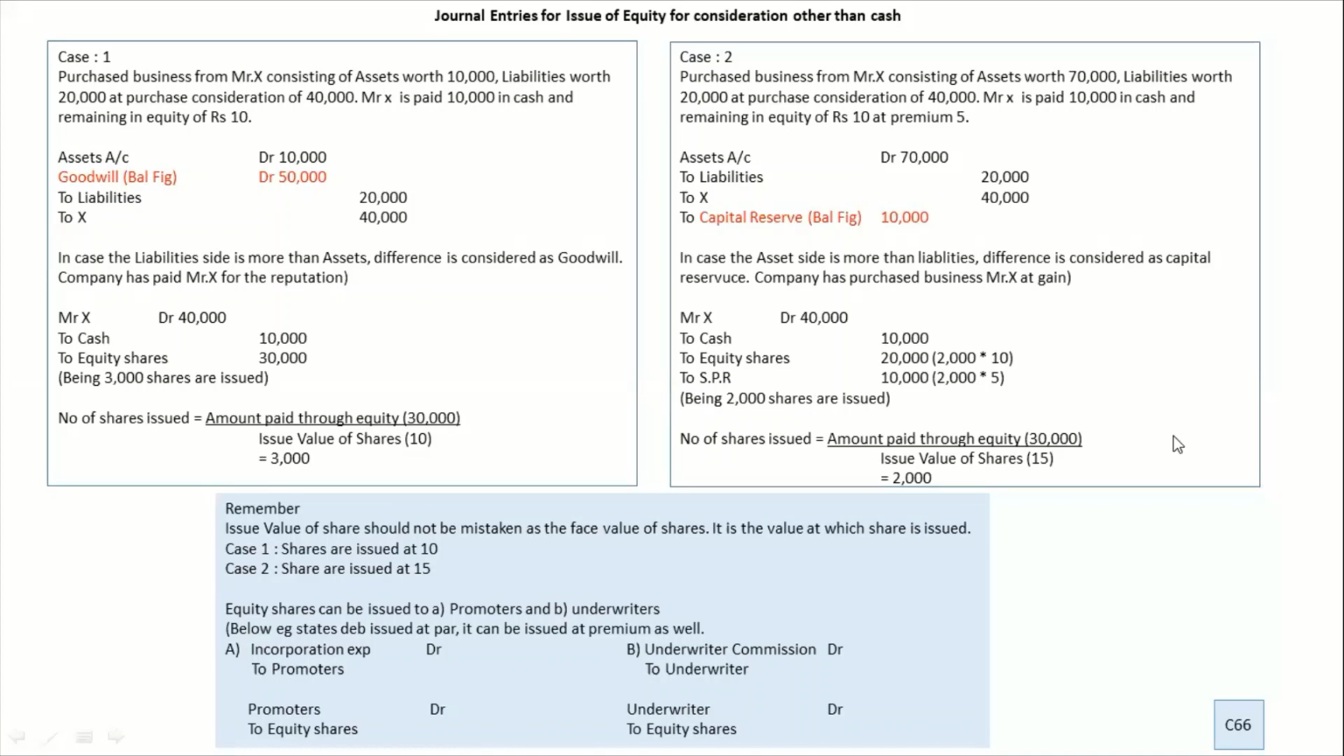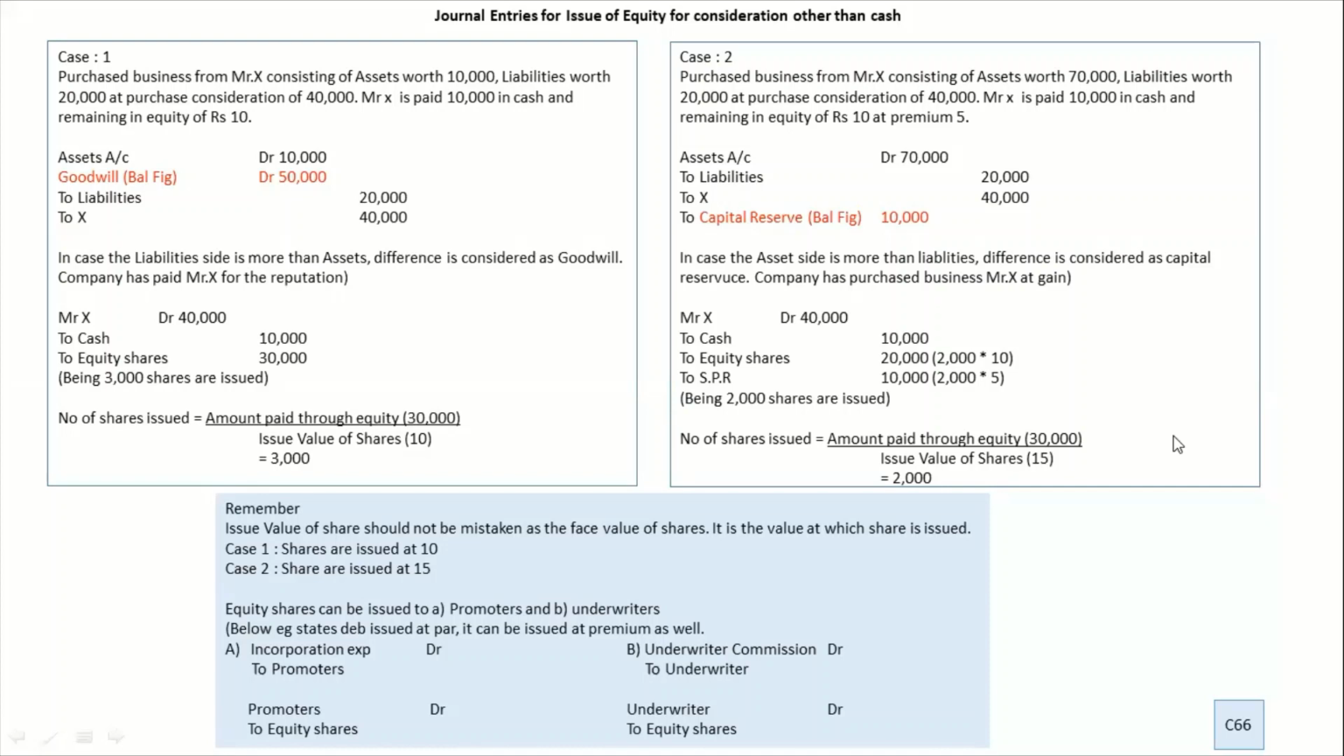This is one of the easiest segments of this chapter. It has got no relation with whatever we studied till now. This is like you're buying a machinery, and usually we pay cash. Machinery to cash is the journal entry, but as a company you always have an option of giving equity share. So the journal entry becomes machinery to equity share. The word cash has been replaced.